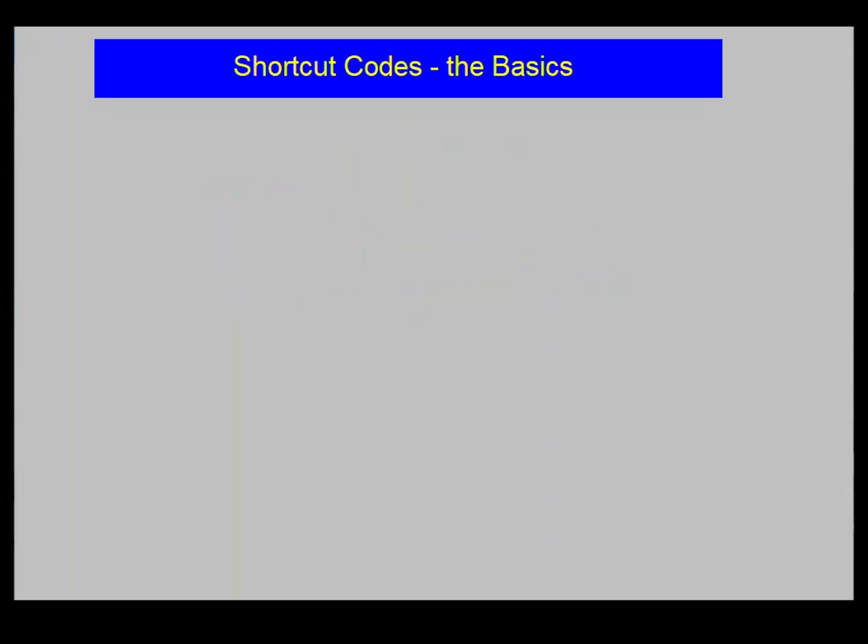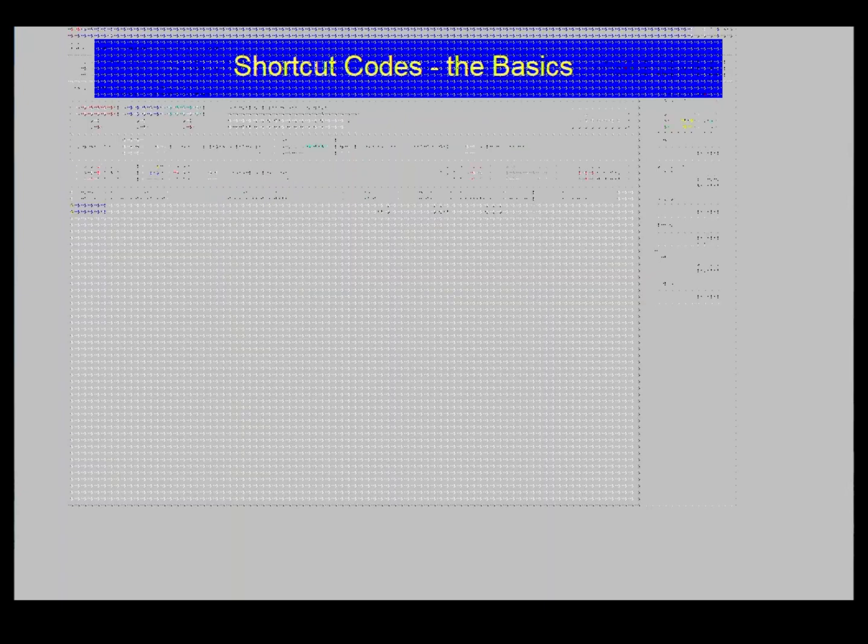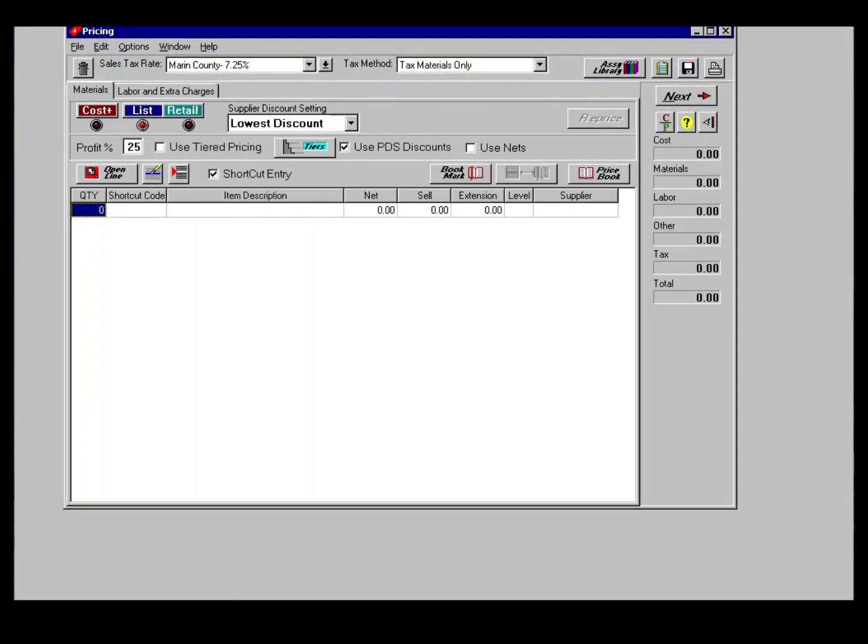Okay, let's see how we use shortcut codes in pricing. Click on the Quick Pricing button to show the pricing grid. Select the quantity column and type 1 and press Enter. Now we'll type the shortcut code for a no-hub 4x3Y.